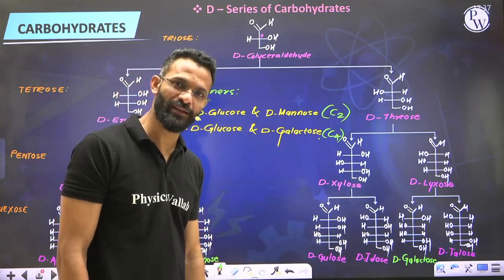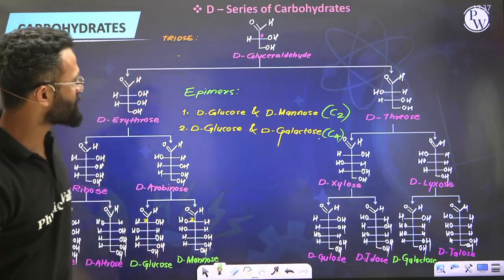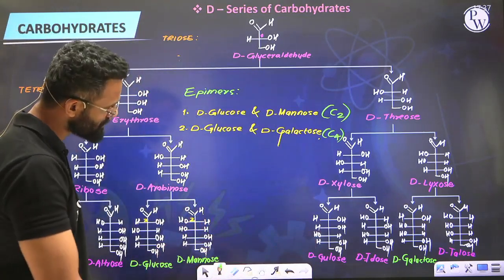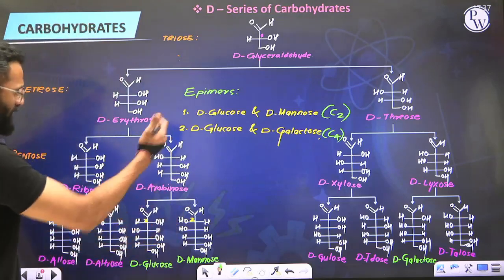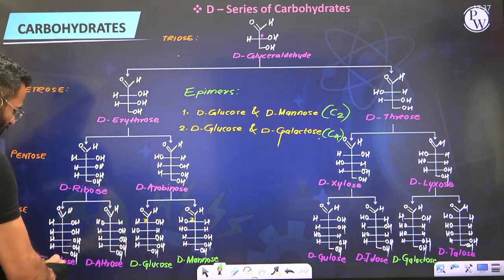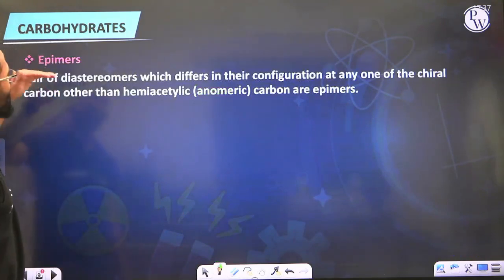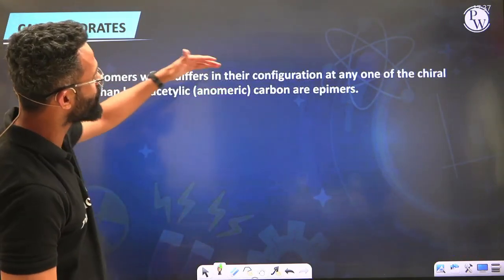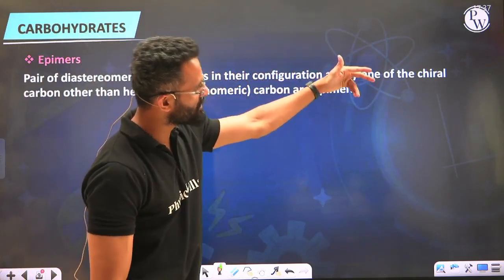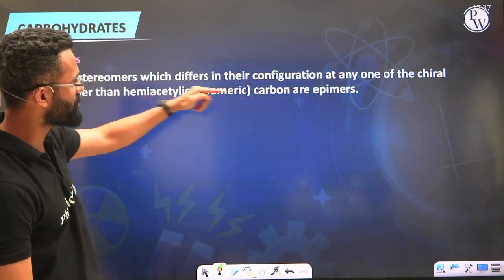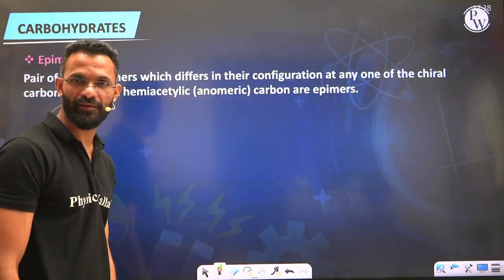Alright everyone. Great, so that was the D family of sugars. Now, whatever we defined as epimers, we are just including the definition here. A pair of diastereomers which differ in their configuration at any one of the chiral carbon atoms other than the hemiacetalic, meaning anomeric carbon, you call epimers.